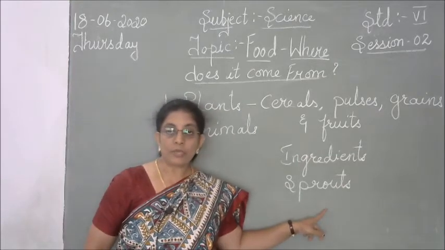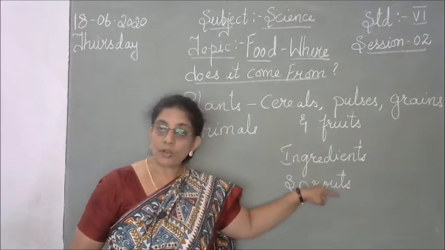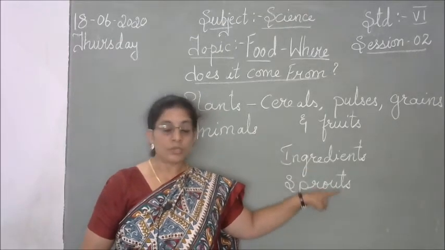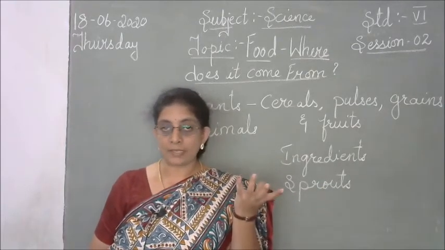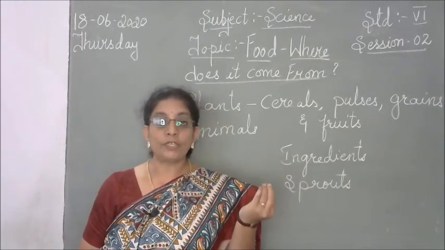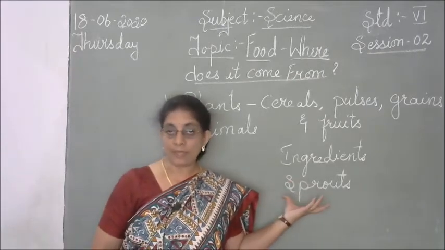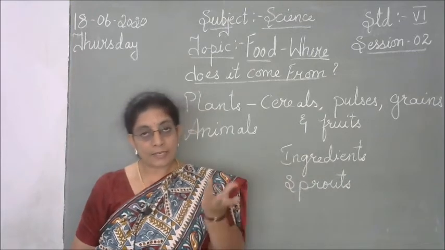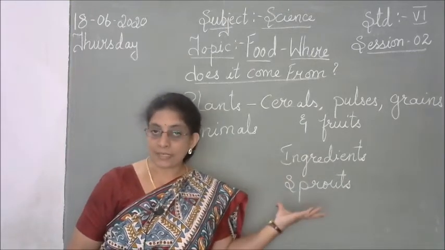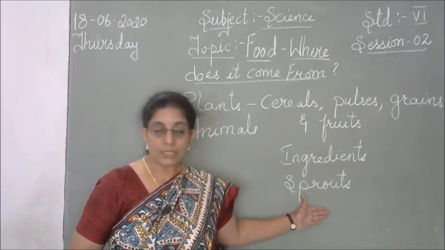And this can be used either by cooking or even for raw eating. This sprouted food, the sprouted grains, is very healthy for the body. So as far as possible, it is always better to sprout these things, either cook it or just boil it. You can just season it, as well as eat it raw with these sprouts.